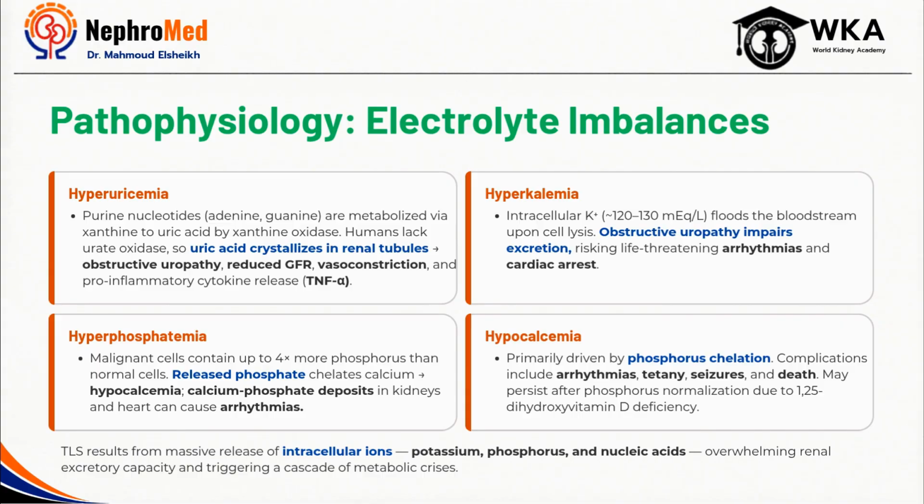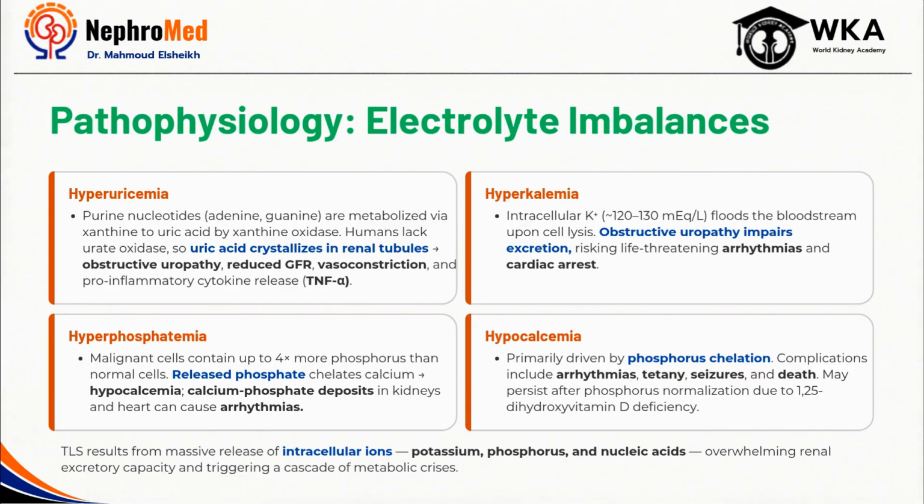Let's start with uric acid. As nucleic acids are metabolized, uric acid levels rise rapidly. Historically, uric acid crystal deposition within renal tubules was considered the primary cause of TLS-associated kidney injury, leading to tubular obstruction and decline in GFR.